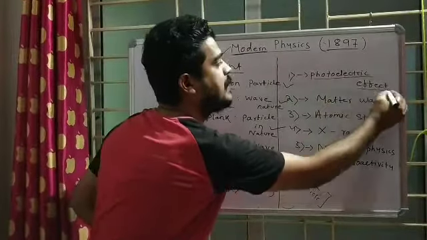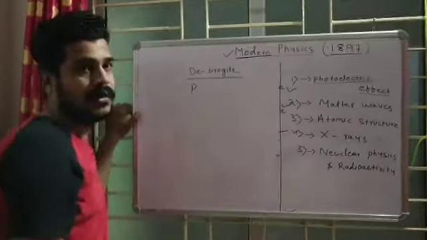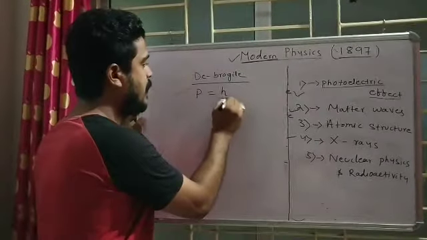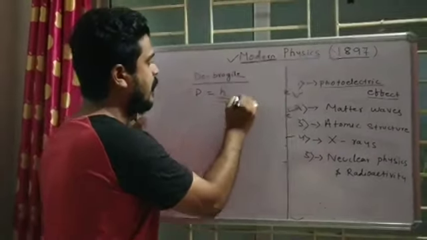Now, what did de Broglie say? De Broglie, the name is spelled D-E B-R-O-G-L-I-E. De Broglie said that if light is moving, the momentum of the photon p equals h by lambda, or energy E equals hc by lambda.